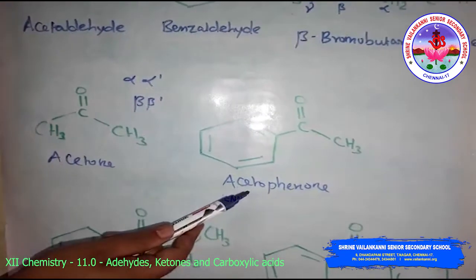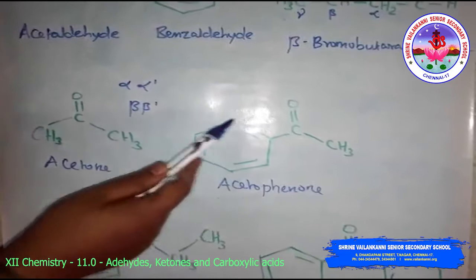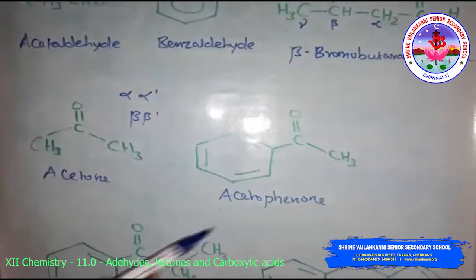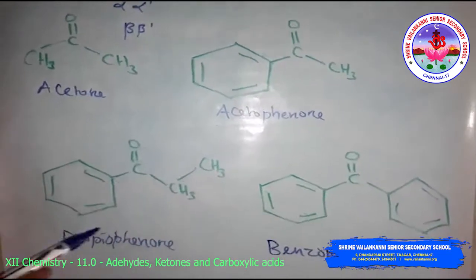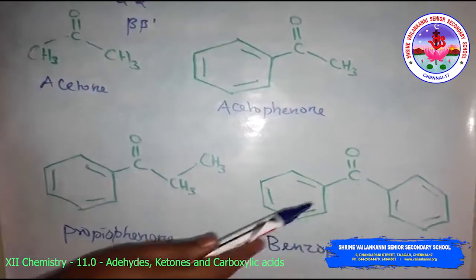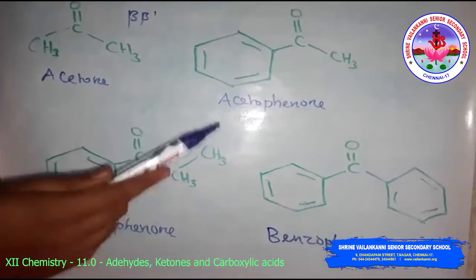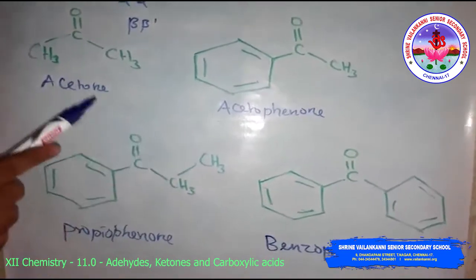Look at this, acetophenone: this is phenyl, so acetophenone. This is propiophenone, with 3 carbons. This is benzophenone.